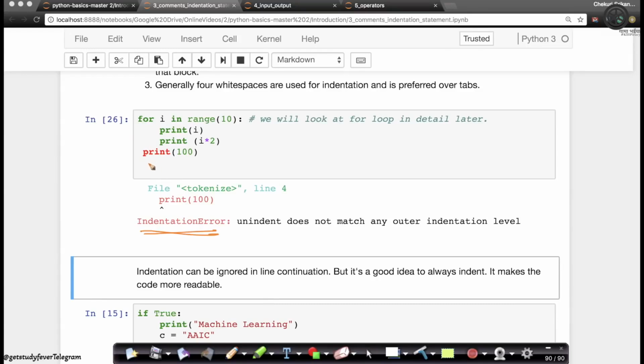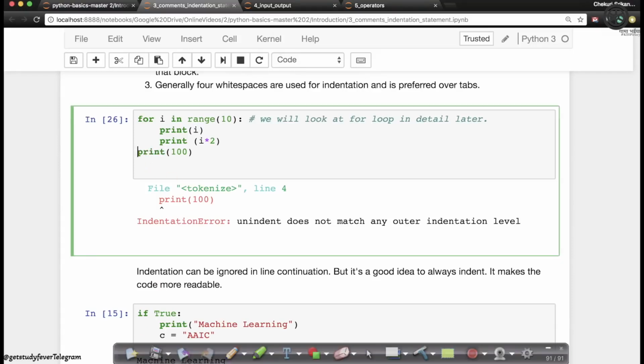And your IPython is smart enough to realize that there is an indentation problem and it highlights it in red as you type, right? But you can get rid of this problem if you just make this print 100 line start with your for, or if you just make it go inside your for loop, right?